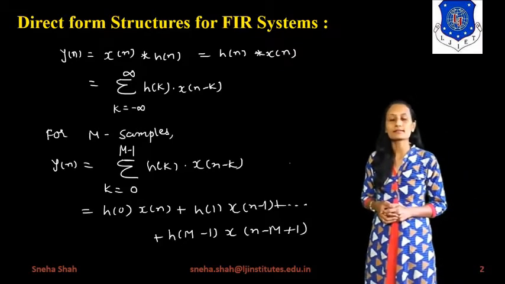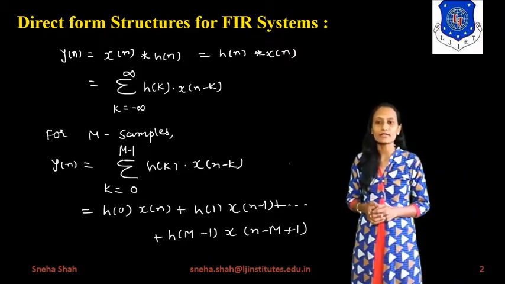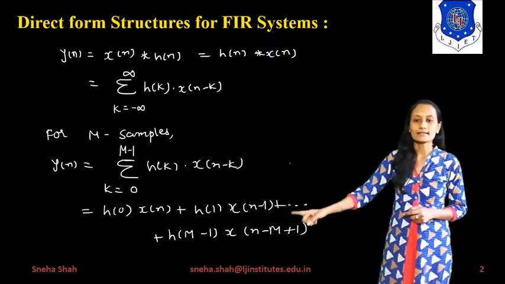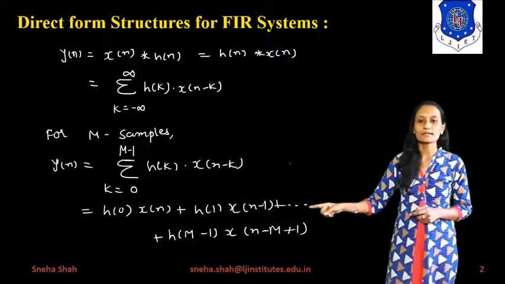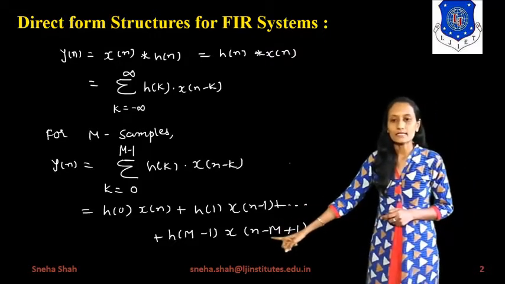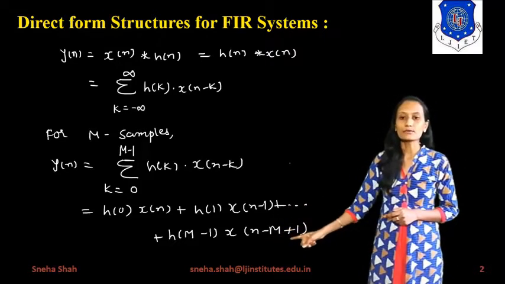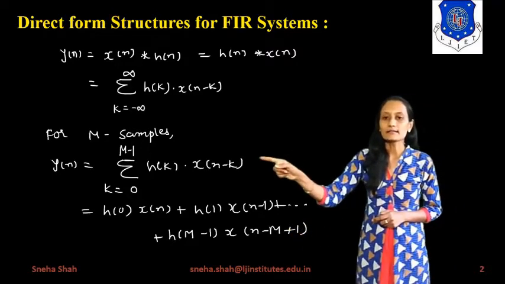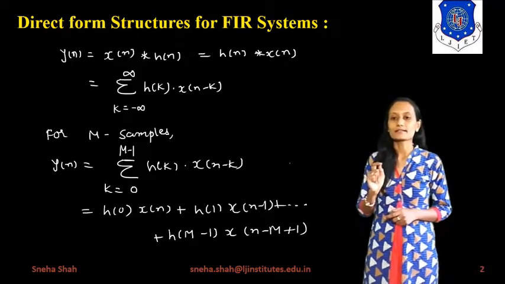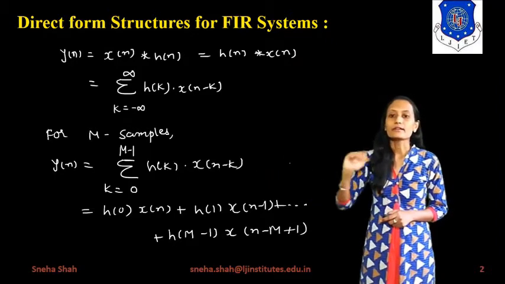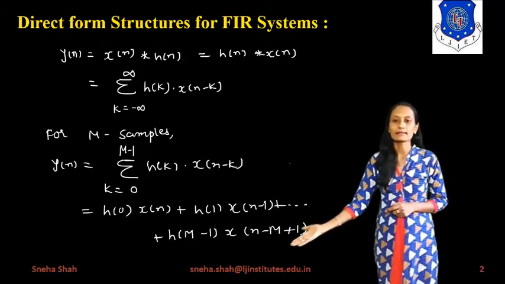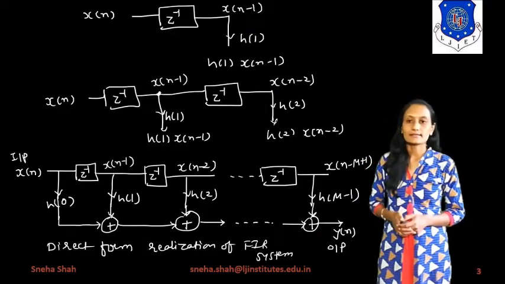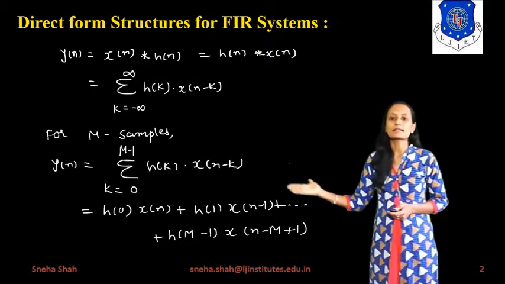Now in this equation, if I take different values of k, the terms will be like this: h of 0 x of n plus h of 1 x of n minus 1 plus up to the last term, which is h of N minus 1 into x of n minus N plus 1. That is, taking the last value of k as capital N minus 1, the term will be like this.